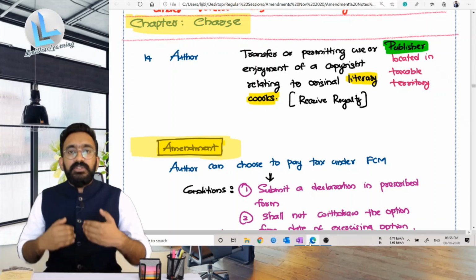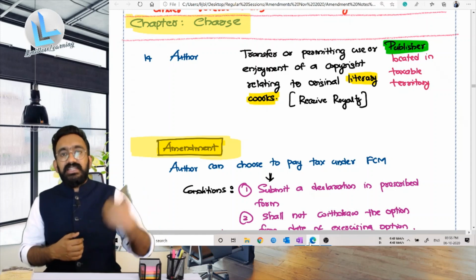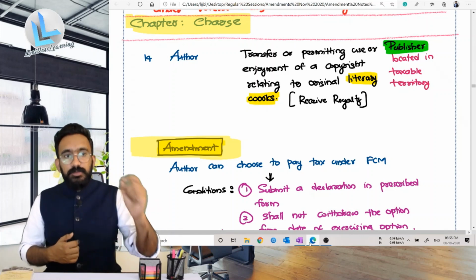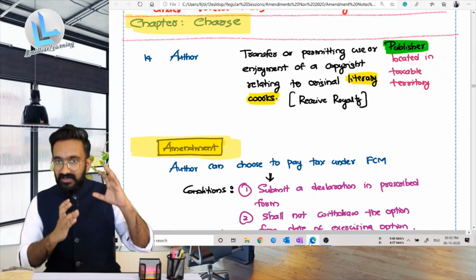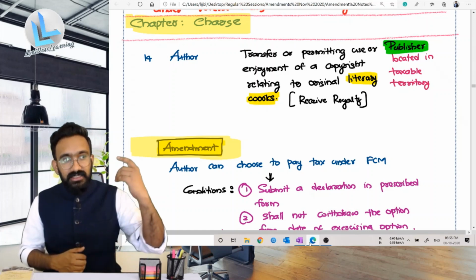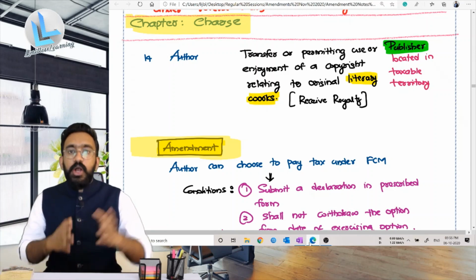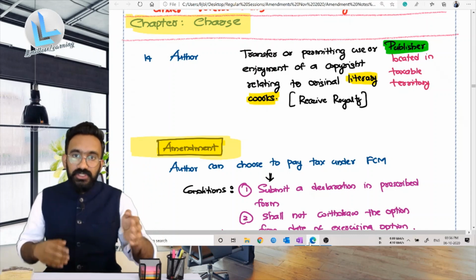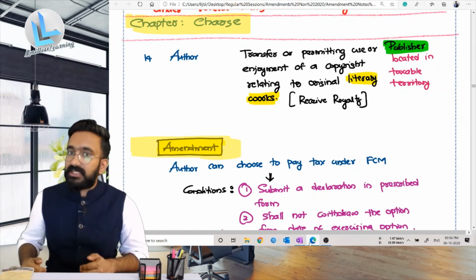Which means that if Penguin Books, the publisher, is paying say 10 lakh rupees to Chetan Bhagat, the author, then Penguin Books will pay only 10 lakhs, the value of the royalty, to the author, and the GST, say if it is 18%, 1,80,000 rupees, will be directly paid by Penguin to the government under reverse charge mechanism. This is how the provision works.